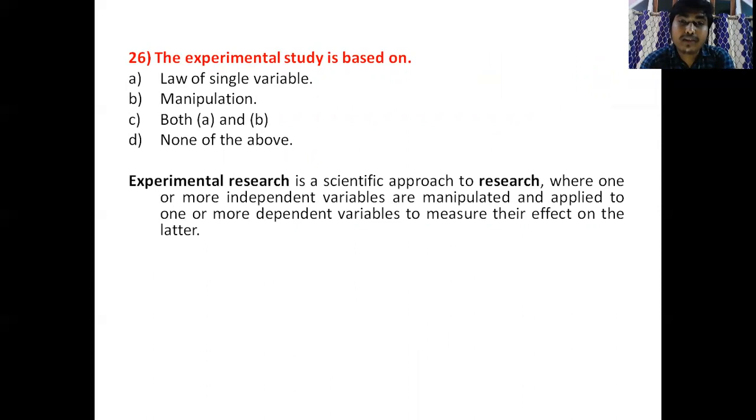Experimental research is a scientific approach to research where one or more independent variables are manipulated. See, there are two variables: one is the dependent variable and one is the independent variable. The independent variable can be manipulated, and the dependent variable depends on the independent variable, and the independent variable can change the dependent variable.